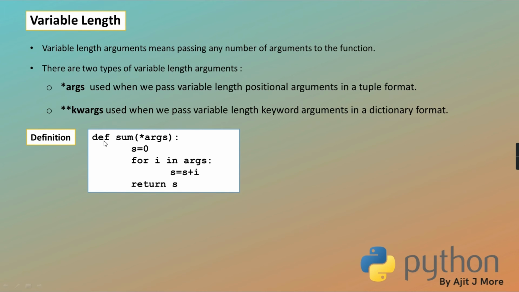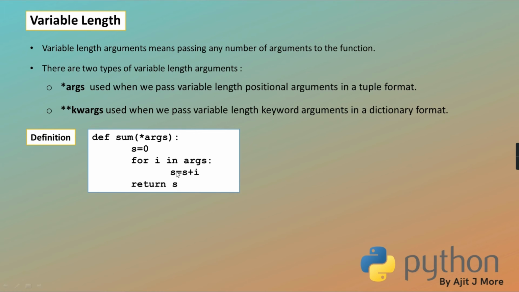Okay? See, def sum. The argument which is passed, is it preceded with star? So as it is preceded with star, it indicates that this argument is going to receive any number of arguments in the form of a tuple. So at the time of call, if I pass 5 values, 10 values, 100 values, doesn't matter. They all are going to get packed in a tuple, and this tuple is passed here. Agreed?